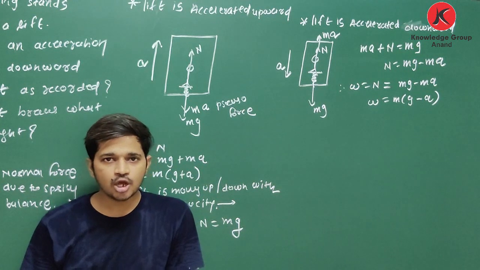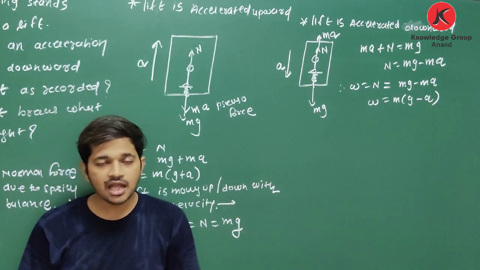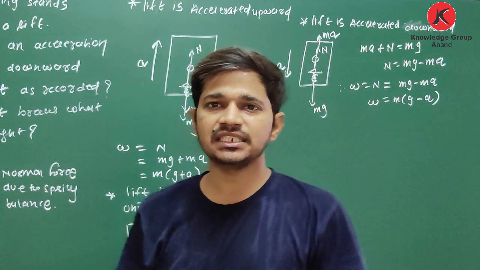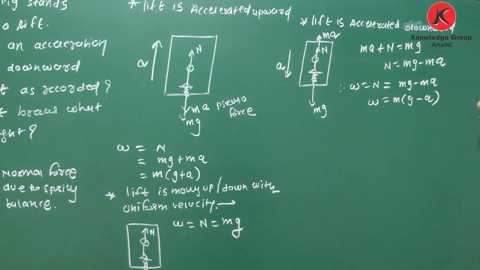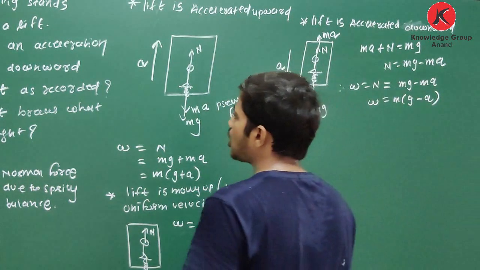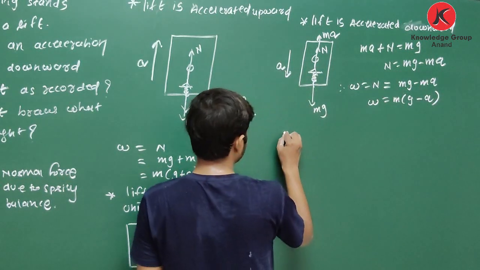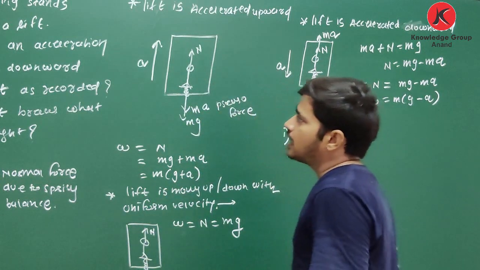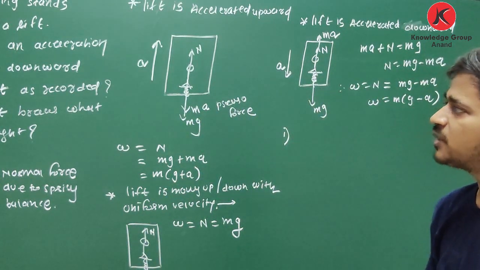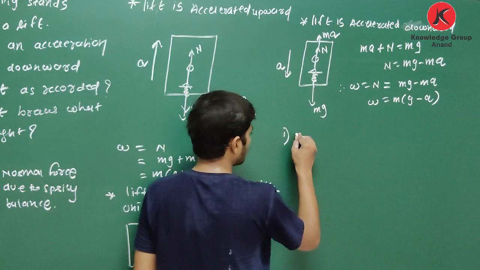Clear? Now we will see this question. A person with a mass of 60 kg stands on a spring balance in a lift. First case, when the acceleration is 2 meter per second square upward.